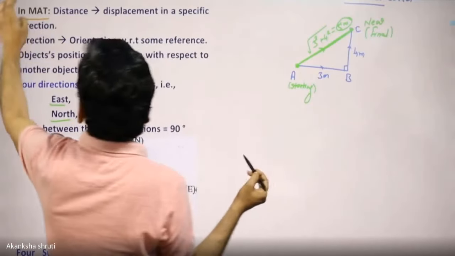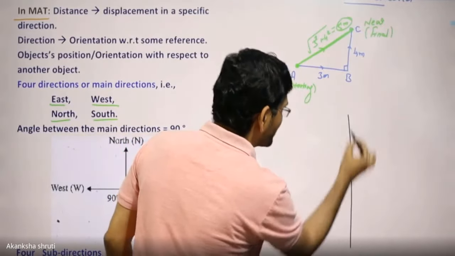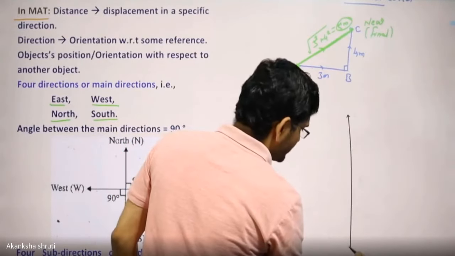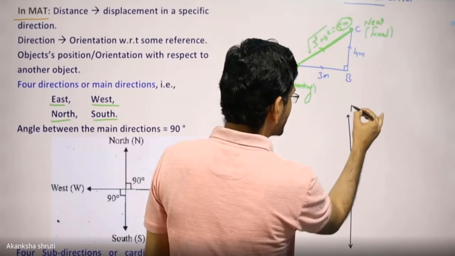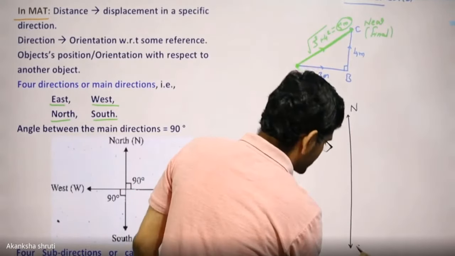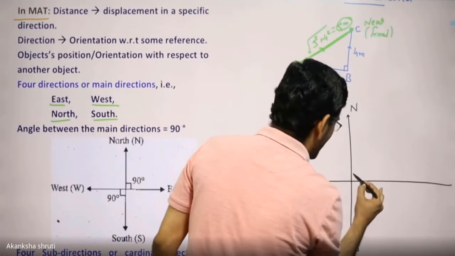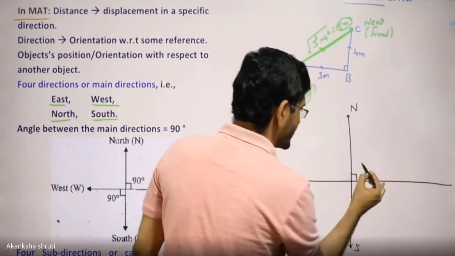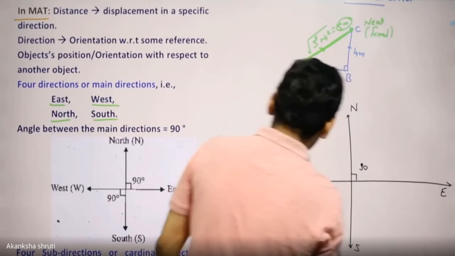Students, for indicating this direction, we choose two mutually perpendicular lines, in which one is vertical and it is assigned as north and south, and another line which is perpendicular to this, perpendicular meaning this angle is 90 degrees, is assigned as east and west.